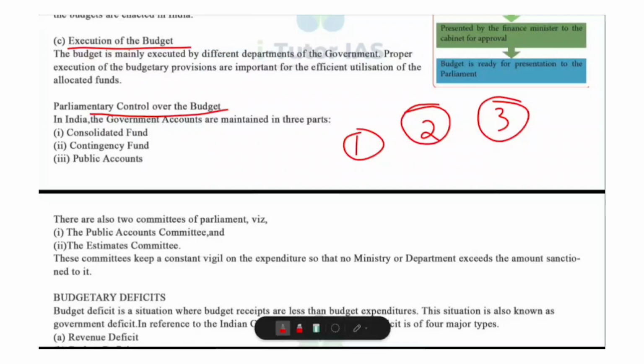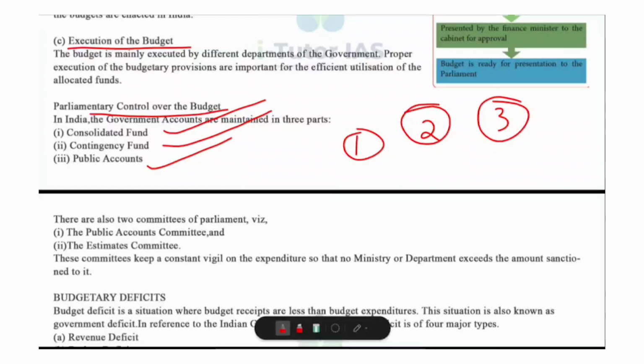Government accounts in India. According to the Constitution, government accounts are maintained in three major parts: consolidated fund, contingency fund, and public account. Consolidated Fund of India. All revenues received, all loans raised, and all expenditure incurred are part of this fund. No money can be withdrawn from Consolidated Fund of India without Parliament's approval.